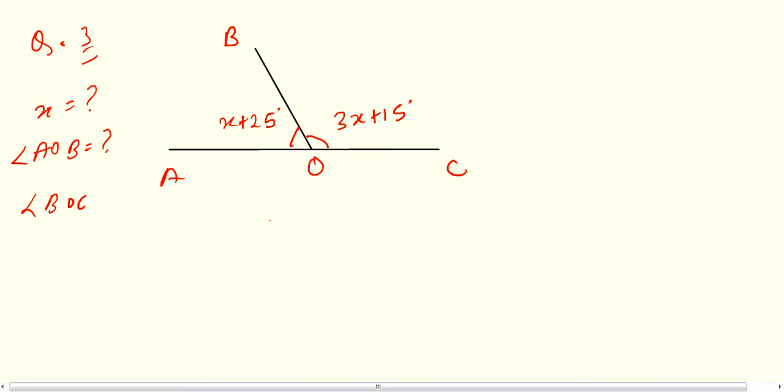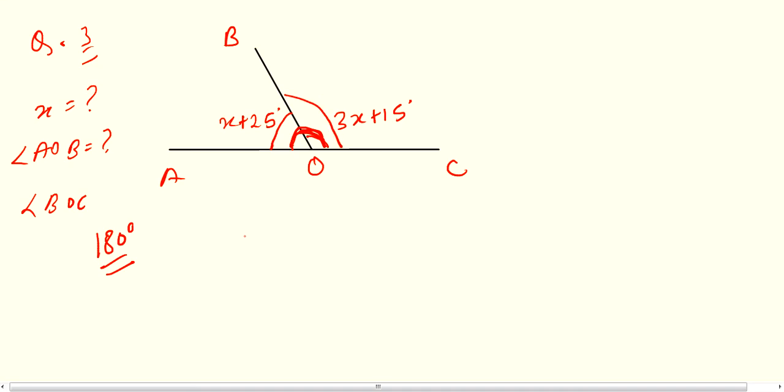So you are having AOC straight line, and this angle is 180 degree, because we are having a straight angle here, and in a straight line we are having a straight angle which measures exact 180 degree. Now we are having OB here, and these two angles we are having. First one is this angle and the another one is this angle.